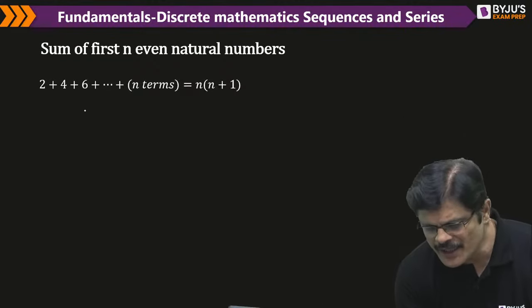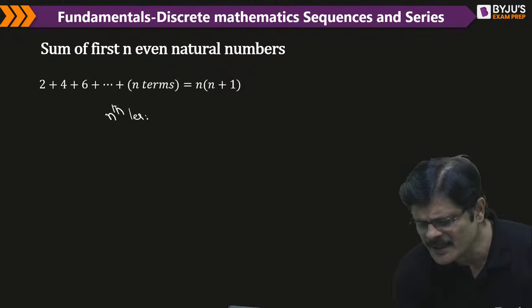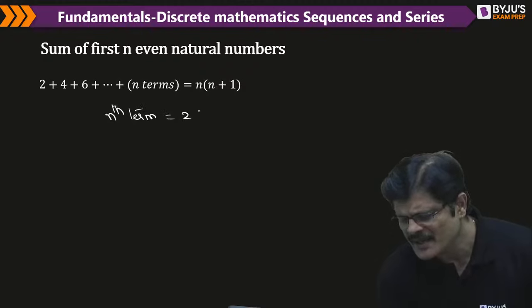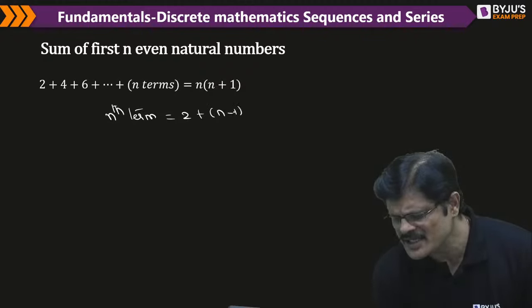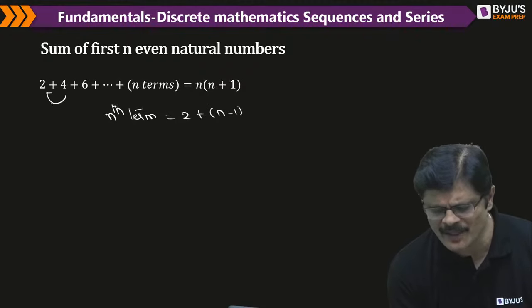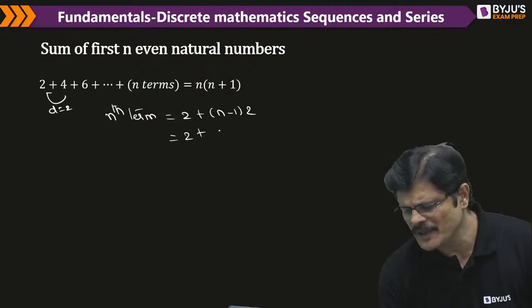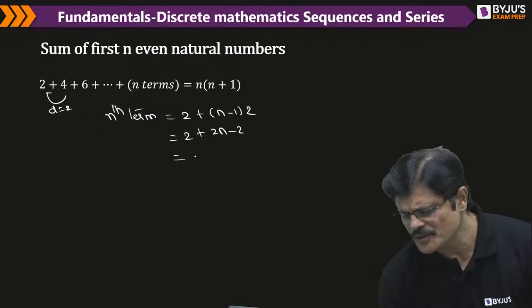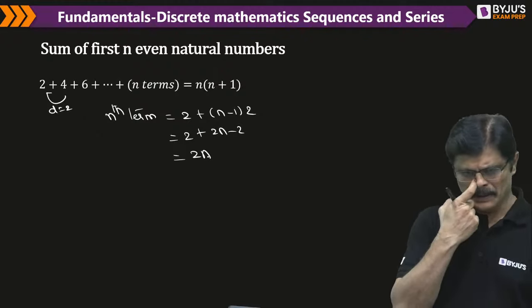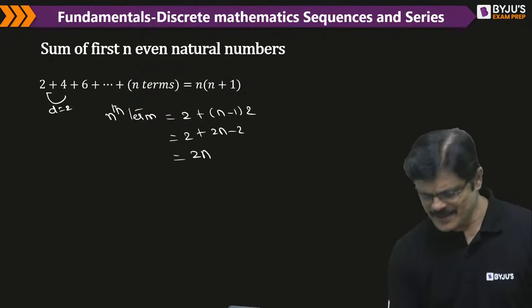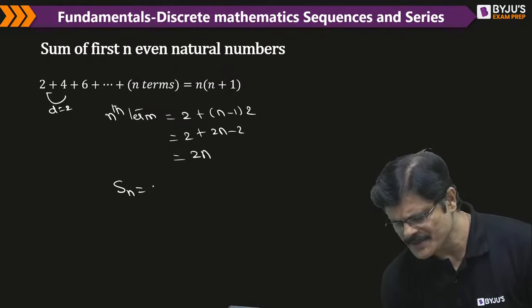Okay. So here, what is the nth term? The nth term is a plus n minus 1 into common difference. Here also the common difference is 2. So 2 plus 2n minus 2, which is nothing but 2n. So what about the sum to n terms?